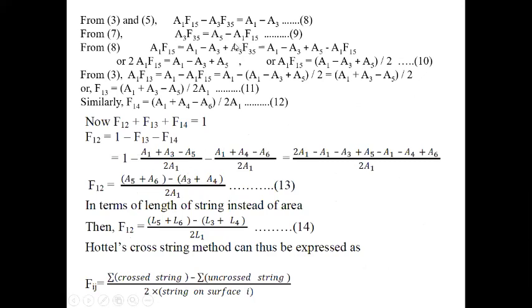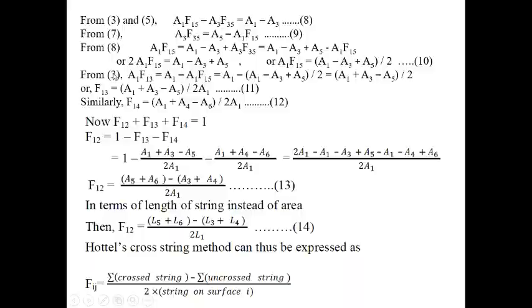Instead of A3 F35 we put this value, A5 minus A1 F15. So A1 F15 equals A1 minus A3 plus A5 minus A1 F15, or from this we can write twice A1 F15 equals A1 minus A3 plus A5, or A1 F15 equals (A1 minus A3 plus A5) divided by 2. So this is equation number 10.